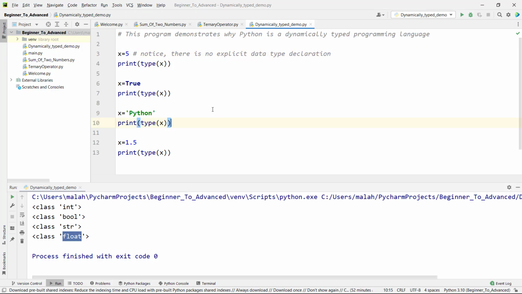So if you notice here, initially x is of type int. Later on we changed it to boolean, string and float. So the same variable x can be reused. Here the function type is used to print the data type of a variable.